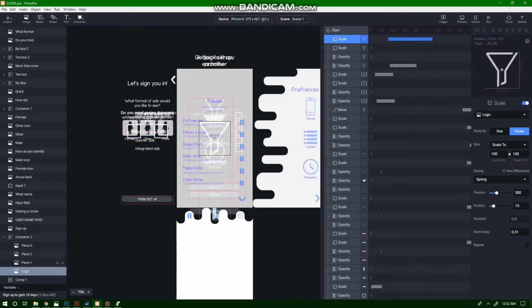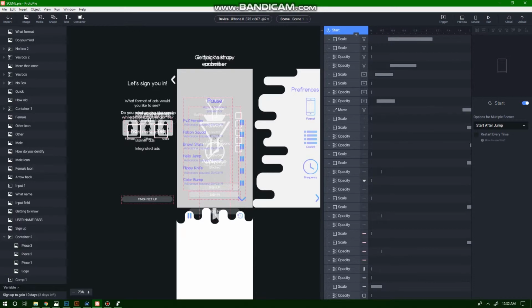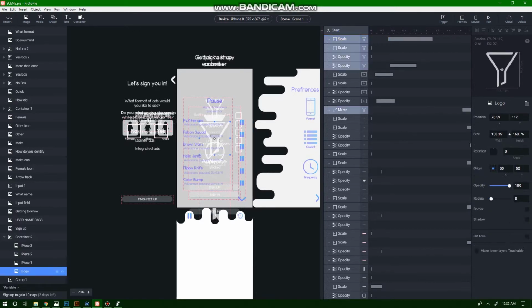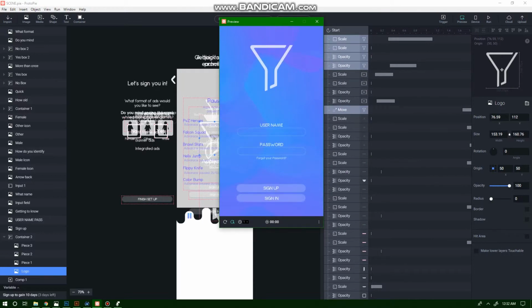Over here you can see the first thing that starts up is the logo, and the logo on start triggers the scale, the opacity, and then the movement as well, after it's done popping up from the middle. So that's the pop-up and scroll up that you see.